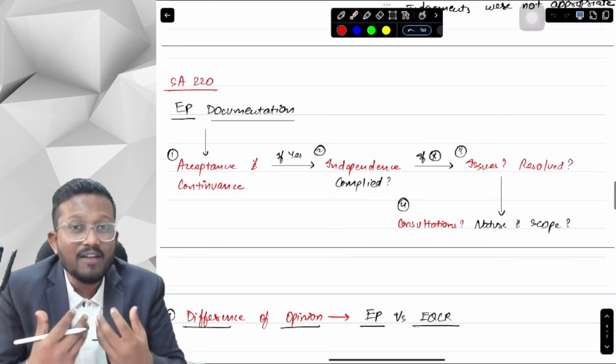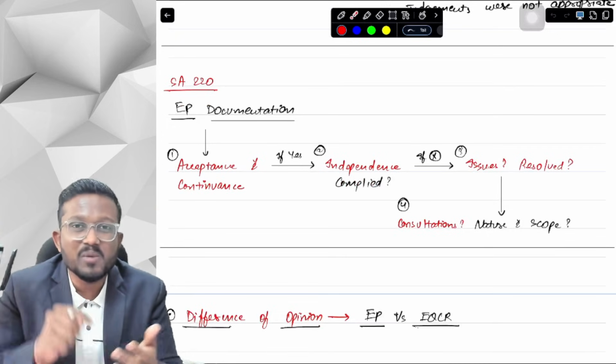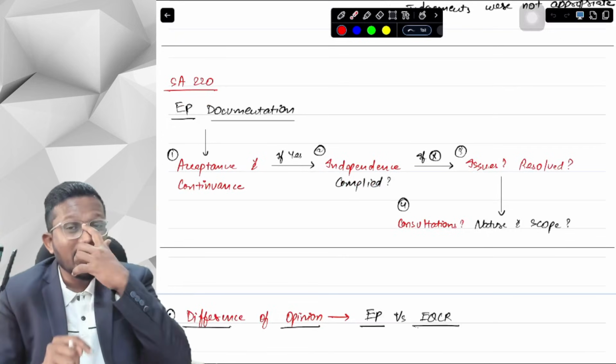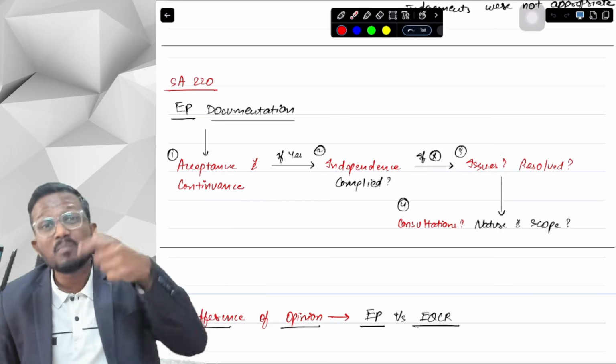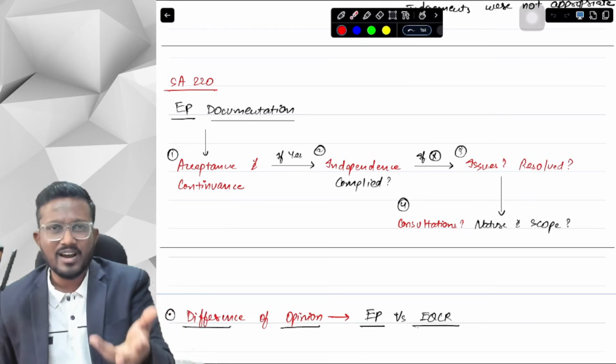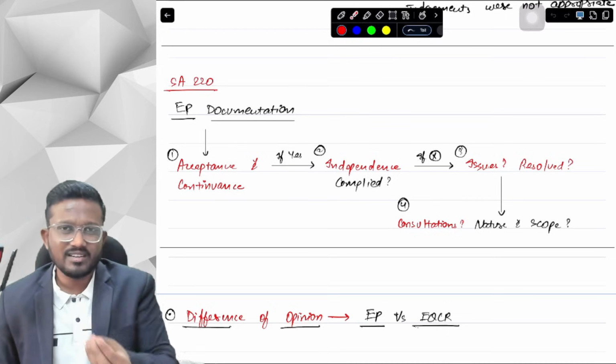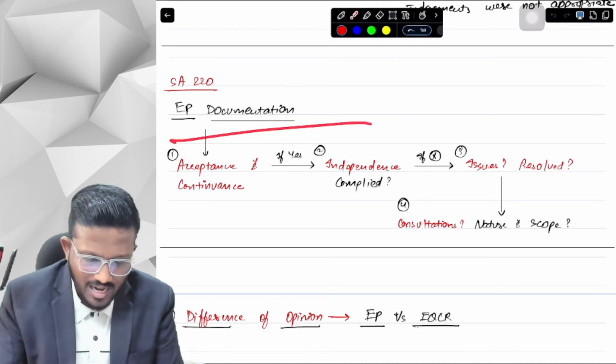Now, how does the EP have to document in whole CA final audit? This is the only case where the engagement partner has to document something. So whenever I ask you what the engagement partner has to document, then you have to write this answer. Keep in mind, or obviously if I give you a hint that this is a question from SQC 1 and SA 220, you will know that it is an engagement partner documentation question. You will have to write all these points.